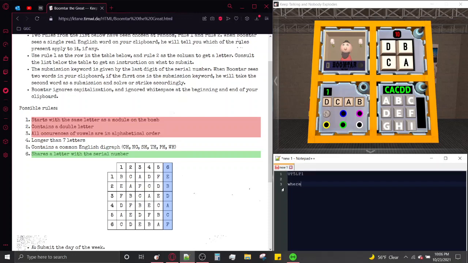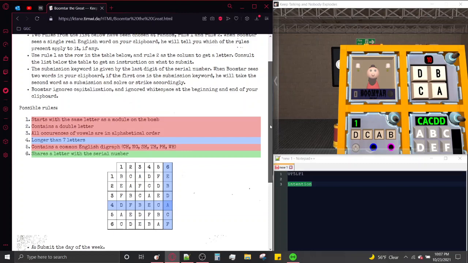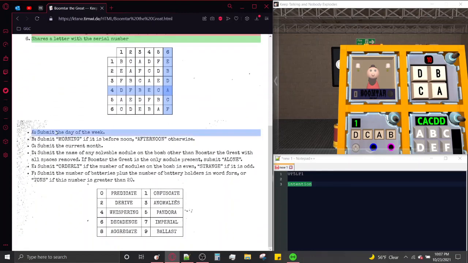Let's try "where", because it takes a WH and it is not longer than 7 letters. Neither rule applies. Okay, so it must be longer than 7 letters. Let's try the word "intention". Both rules apply. It does contain a Tango in the serial number, so that confirms that it follows this rule, and it is longer than 7 letters, so that means 4 is Rule 1, which gives us Alpha in the table. Let's go to the second page, and we have "submit the day of the week".